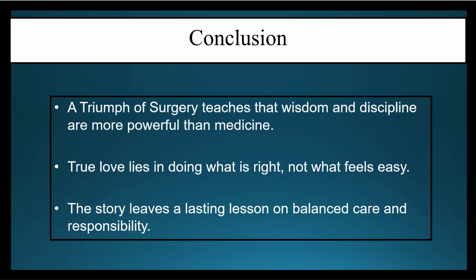Now, if we talk about the main conclusion of this chapter, The Triumph of Surgery teaches us that wisdom and discipline are more powerful than any medicine. That's true. Because when Dr. Harriet decided to hospitalize Tricky, he even then didn't give him any medicine.